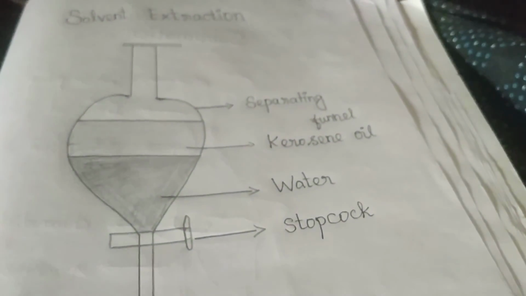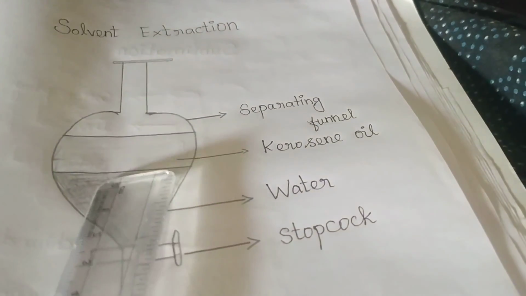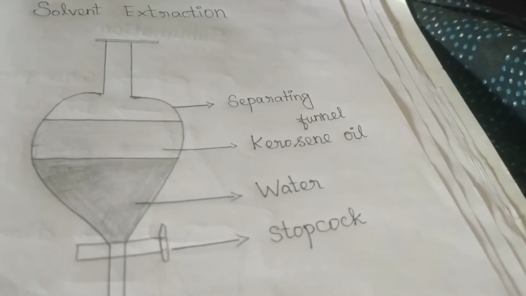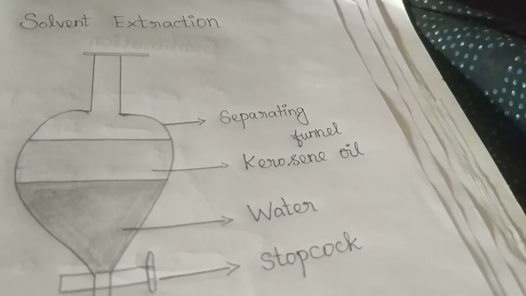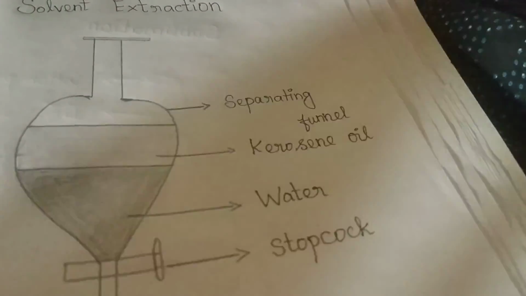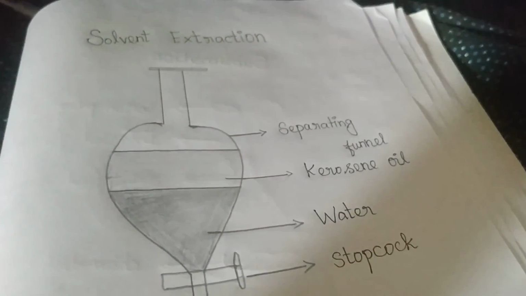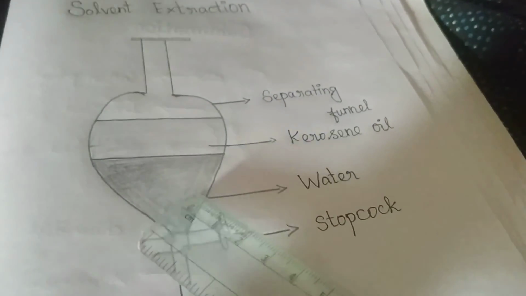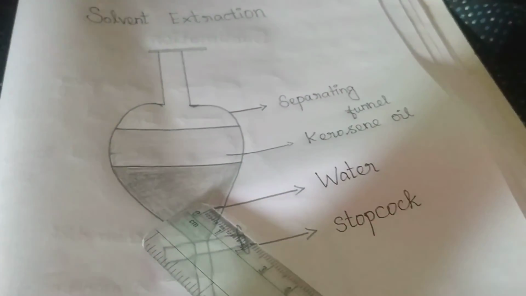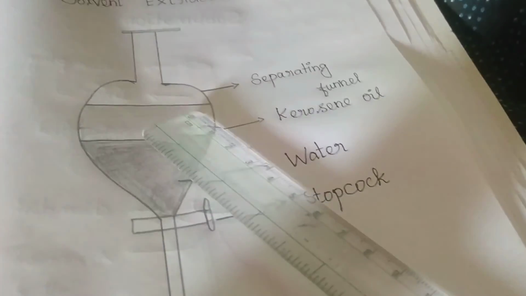In this funnel we take kerosene and water, two immiscible liquids only. Oil with water or kerosene with water, anything you can take. In this separating funnel, this is water, this is kerosene.